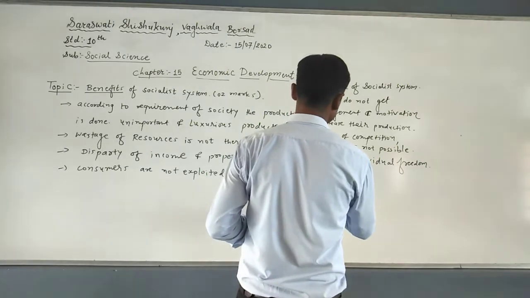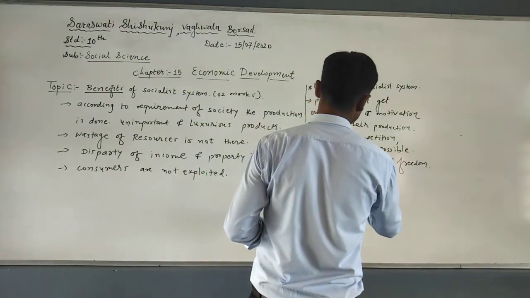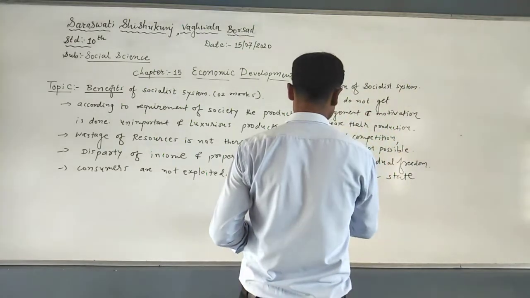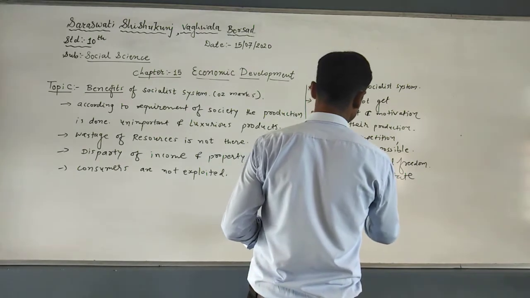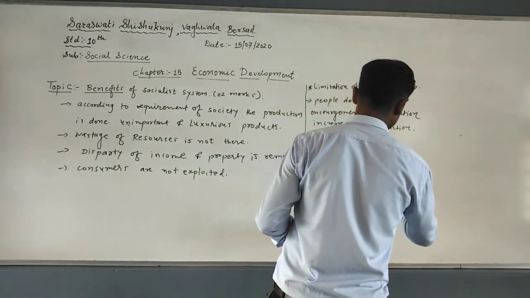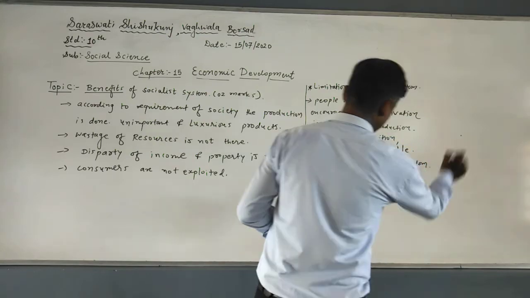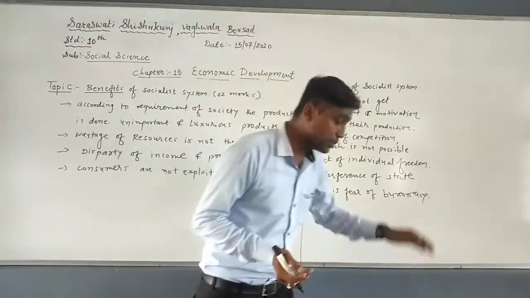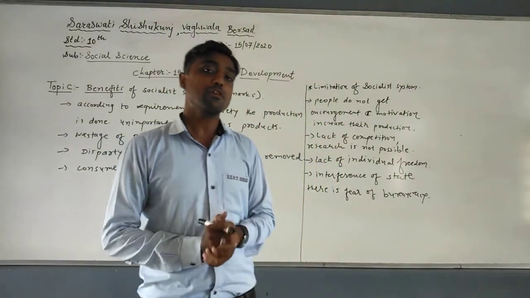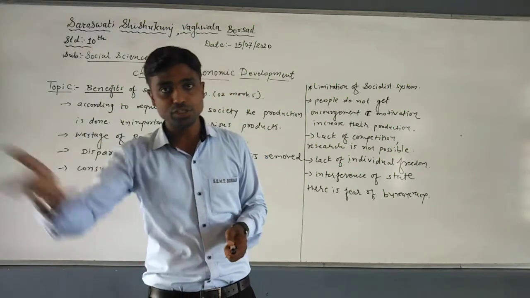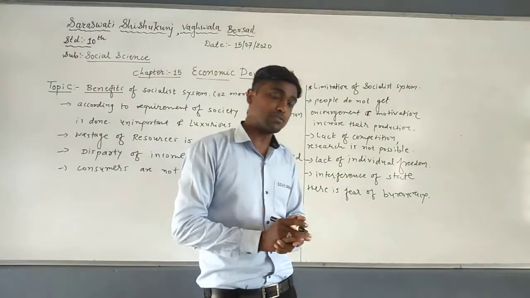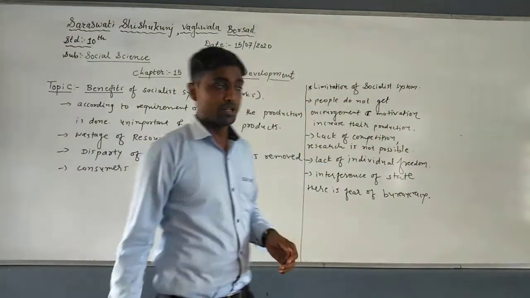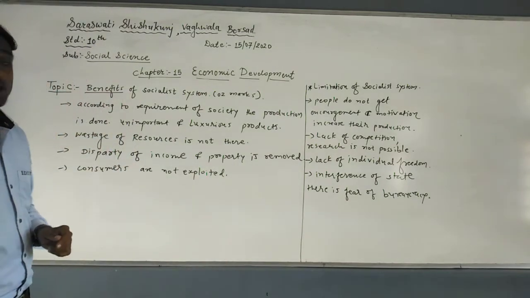Now, due to the interference of the state, there is a fear of bureaucracy. You just see students, here is the complete interference of the government, so there is a chance of bureaucracy. Bureaucracy means there is a part of the government system, a dual type of system. With the complete interference of the government, there is a chance of bureaucracy. It may happen that they get exploited. Understood? Now here we have completed our 2 question answers.